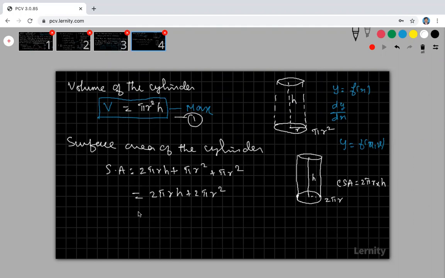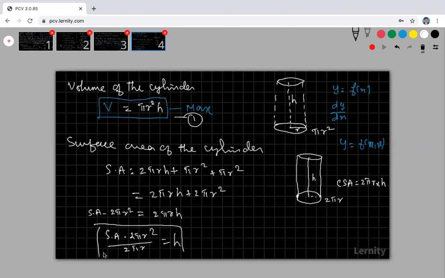Therefore, look at that. Here 2 pi r is there, here also 2 pi r is common. Take it outside. Or otherwise, I am going to bring this: the surface area minus 2 pi r square is actually 2 pi r h. I am going to find out the h value. So my surface area minus 2 pi r square, the whole divided by 2 pi r, is equal to h.